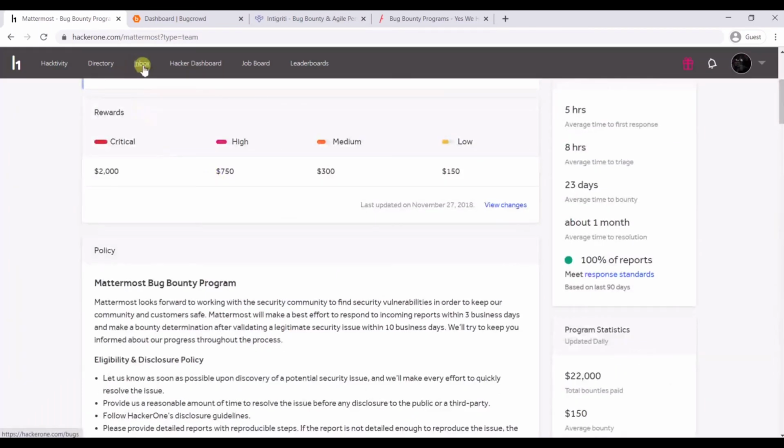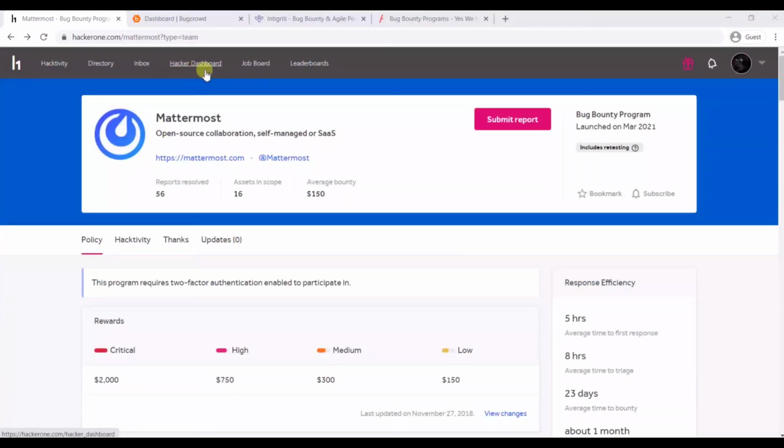In the inbox you will see all the reports that you have submitted, and all your conversation between the researcher and the HackerOne team, right? And there is a hacker dashboard where you can see information related to the researcher, like their reputation, signal, the hall of fame they have, or the bounties that the researcher has.